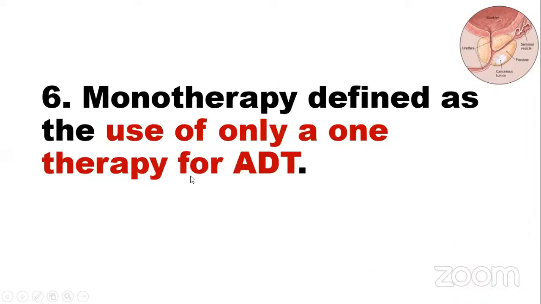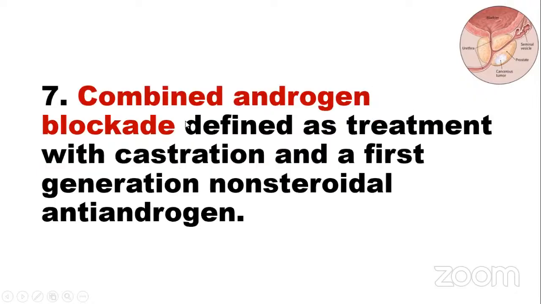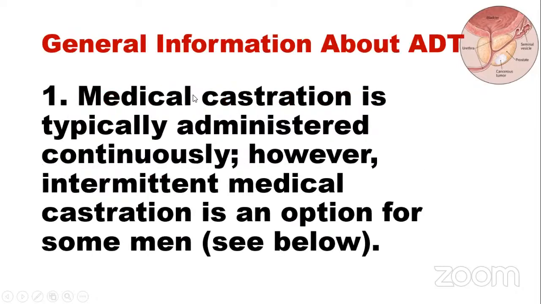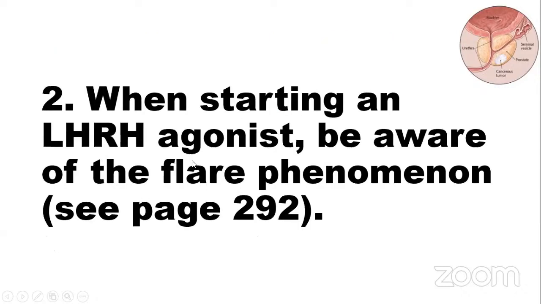deciliter. Monotherapy is defined as use of only one therapy of ADT. Combined androgen blockade is defined as treatment with castration and the first-generation non-steroidal anti-androgen. Medical castration is typically administered continuously. However, intermittent medical castration is an option for some men.